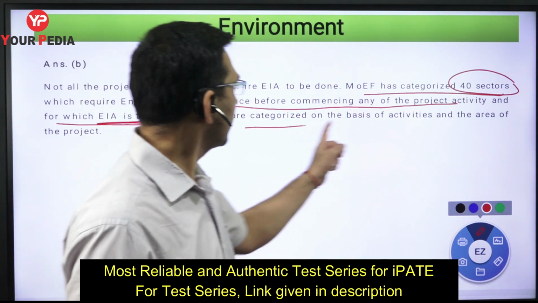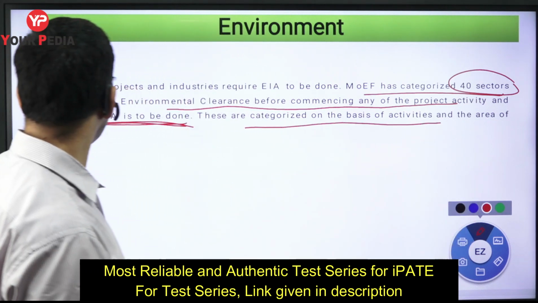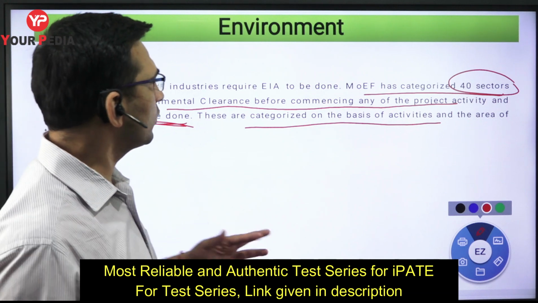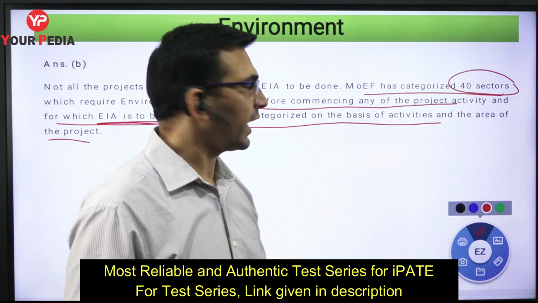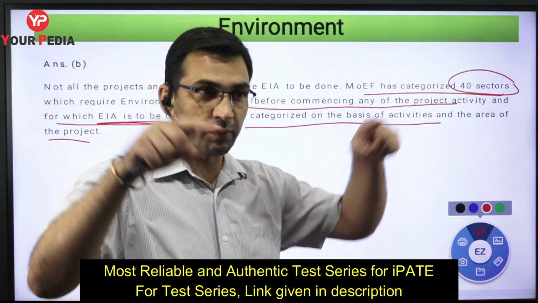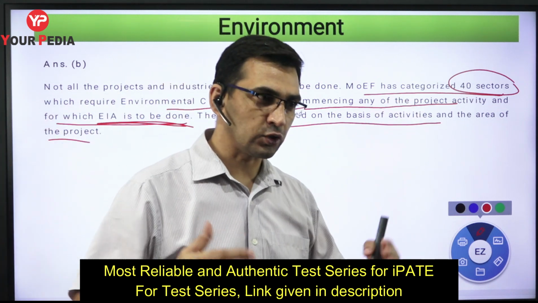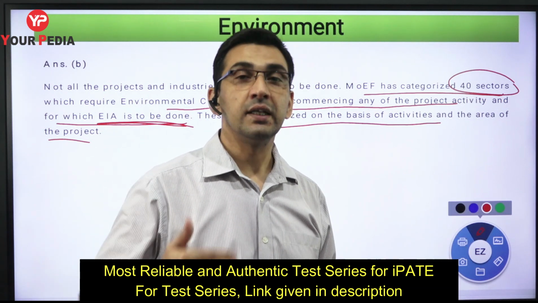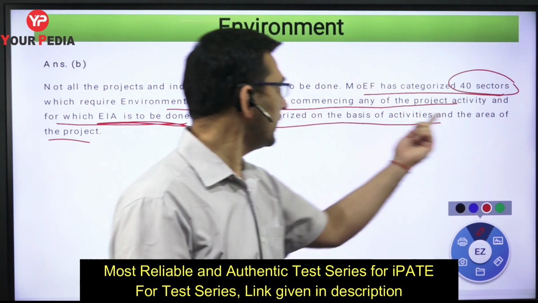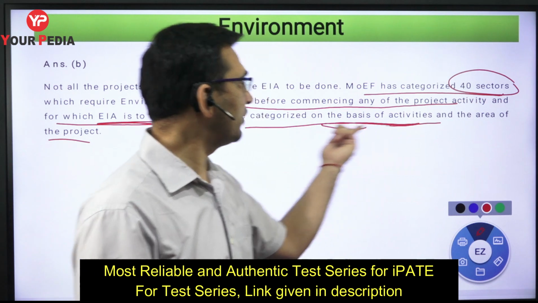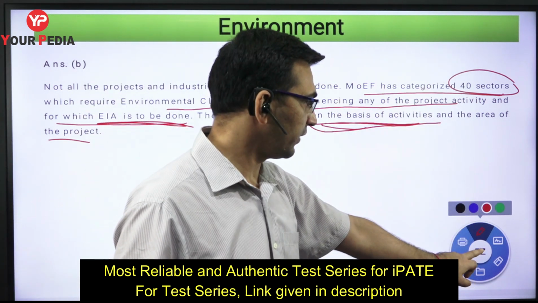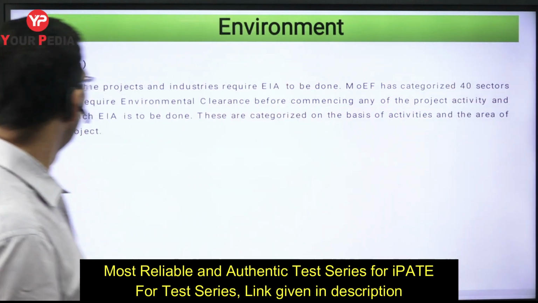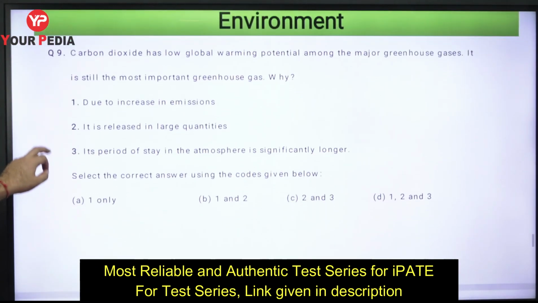So these are the categories on the basis of activities and the area of project. There are two or three criteria. One is the type of activity, right? And the other one is the area, how much impact it will have. If that project has to be executed in a very large area, then based upon area and based upon what kind of activities, this classification, these sectors have been identified. Okay, let's go to the next now.